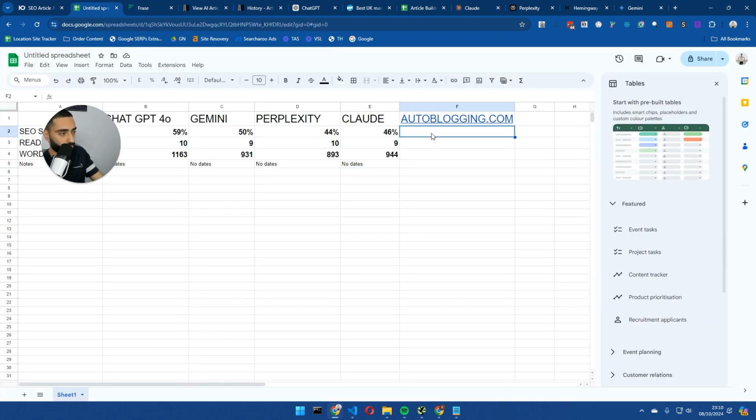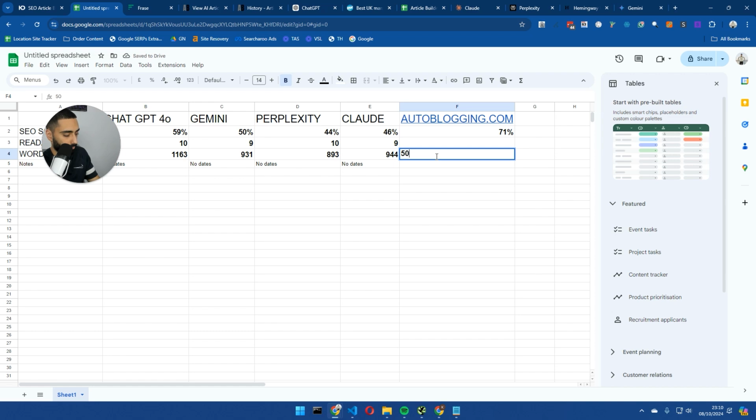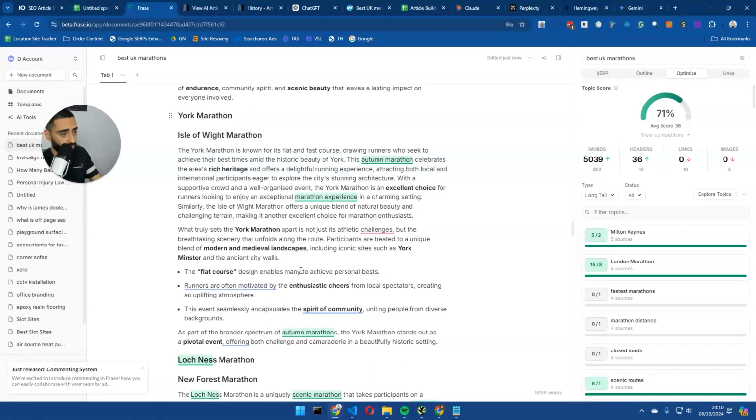So this is scoring the highest, 71%. We do actually have the longest word count, 5039. One thing I did like is that it really went to town on some of these marathons.